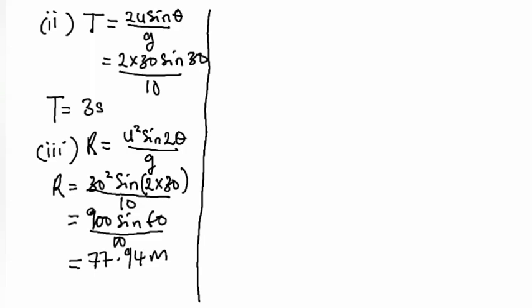So now the main part of the question comes: part IV. IV says we should calculate the velocity 2 seconds after projection. That's V of 2. To calculate this, we are going to find the resultant of both the vertical and the horizontal component of the initial velocity.